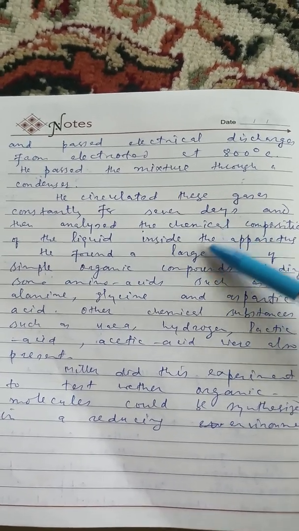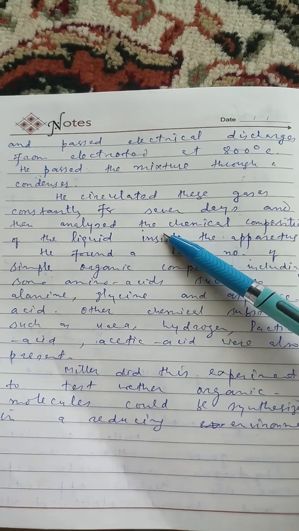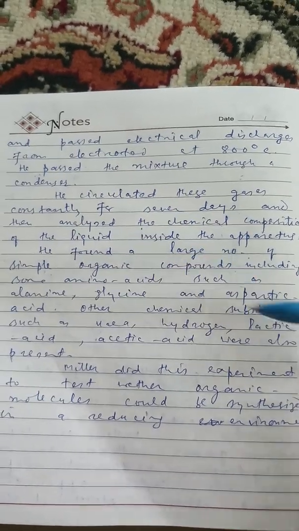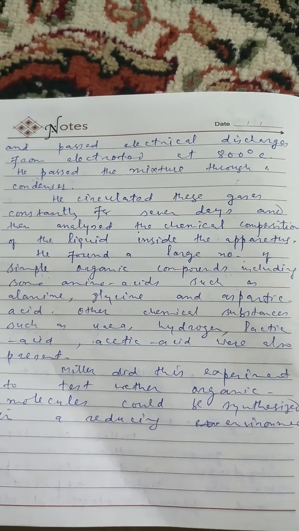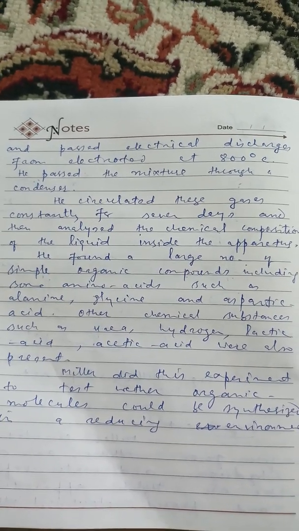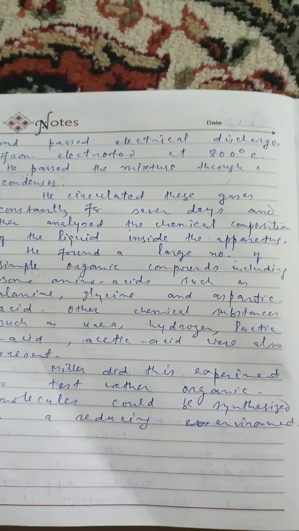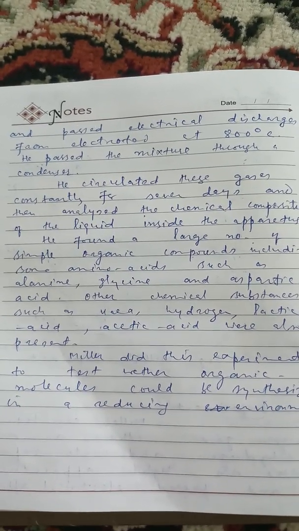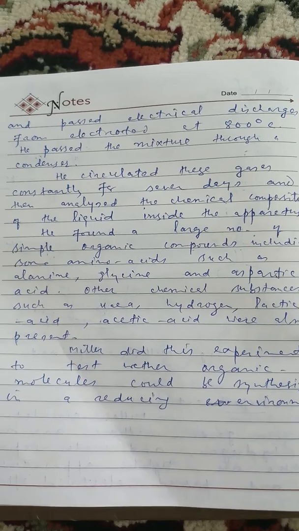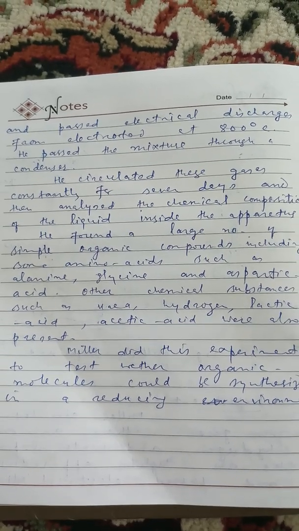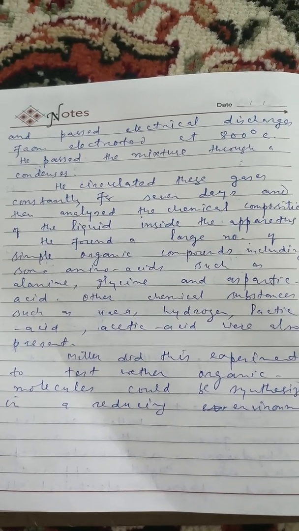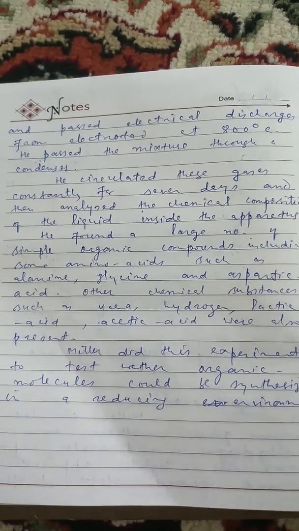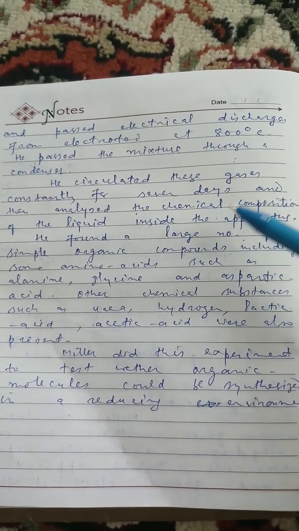What did Miller do then? He circulated these gases constantly for 7 days in an airtight chamber. He exposed these gases to electric discharge at a very high voltage of 800 degrees centigrade, and continued this process for about 7 days.